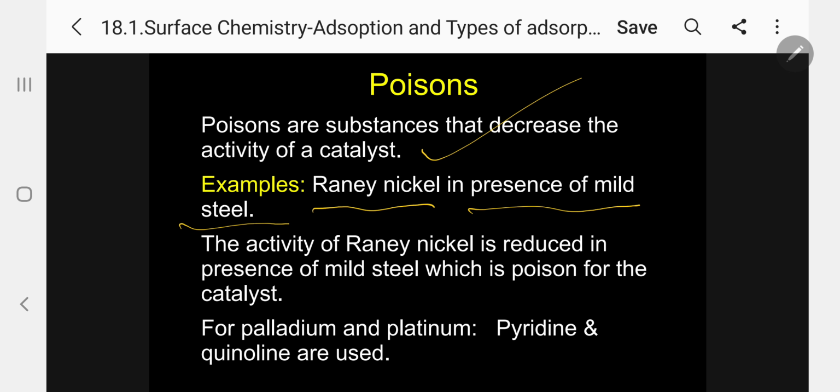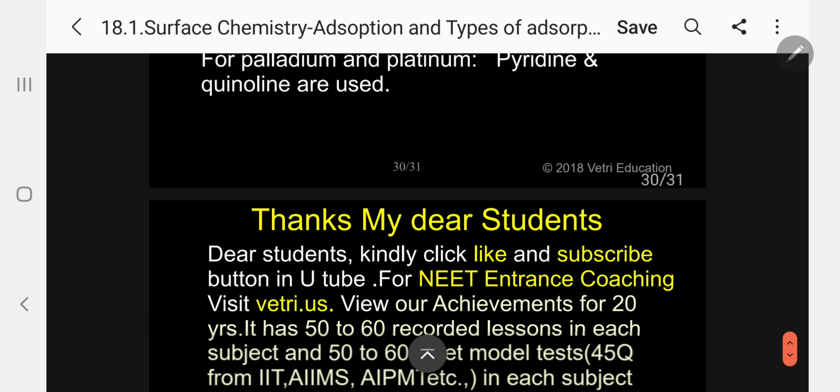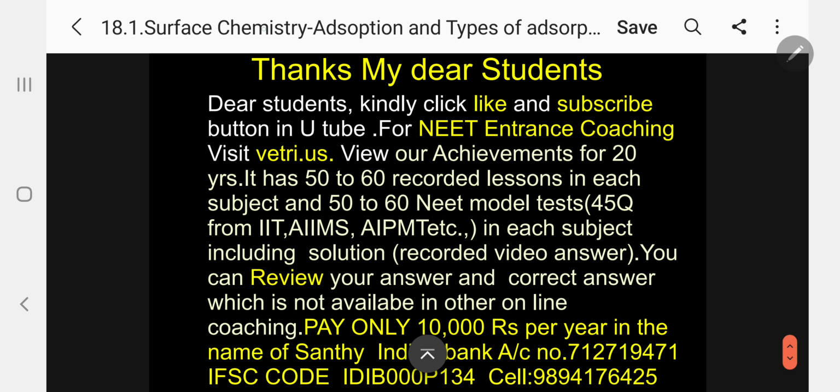In the same way, for palladium and platinum, pyridine and quinoline are used as poisons. I hope we have come to the conclusion of the chapter.